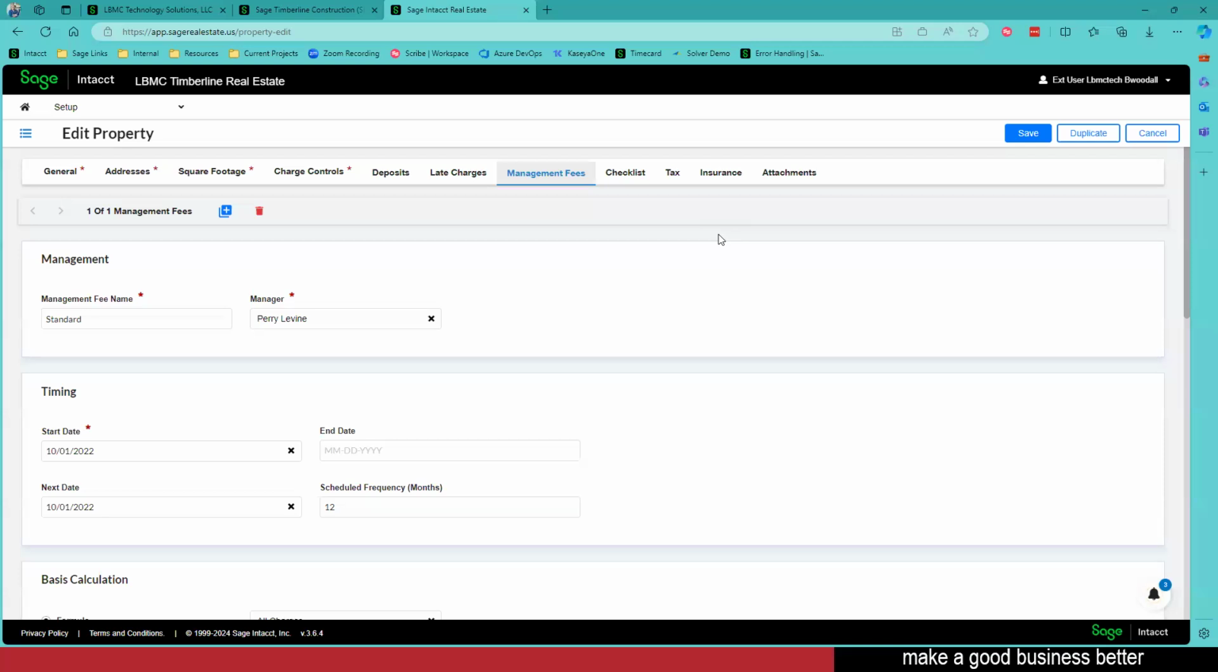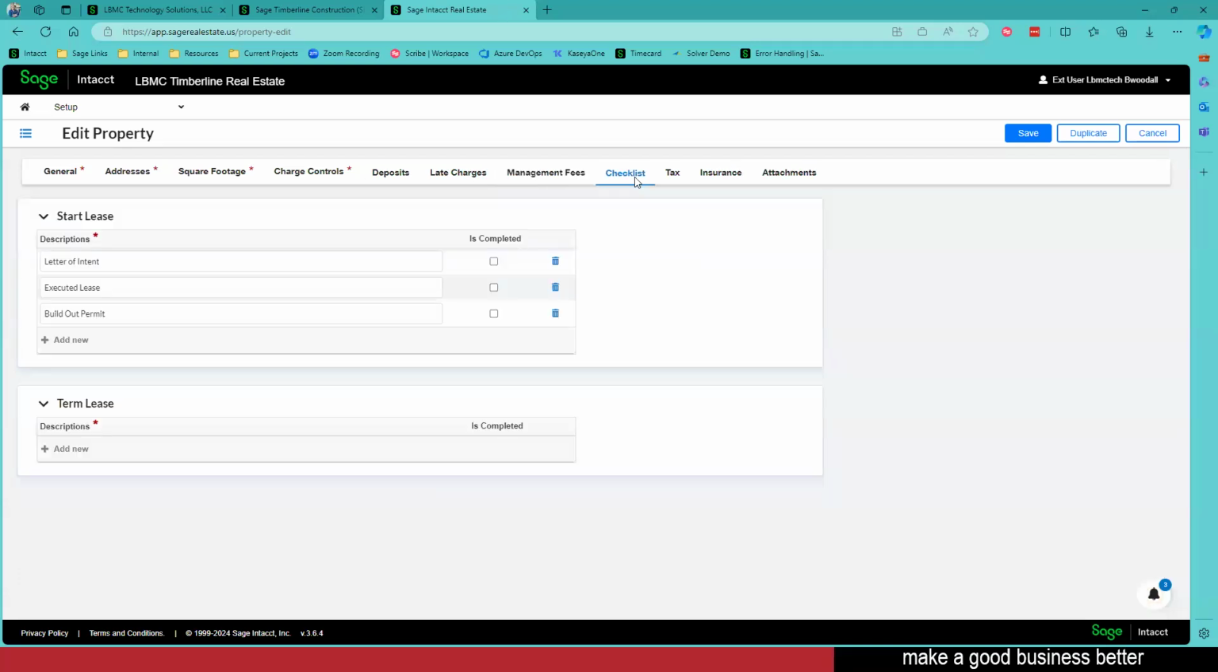Maybe we have a retail space and we really need a tenant in it, so we make some concessions where we waive certain fees or things like that. We're able to customize that at the lease level. But doing this here means that we're cutting down on what we have to add in when we add those leases to the system.